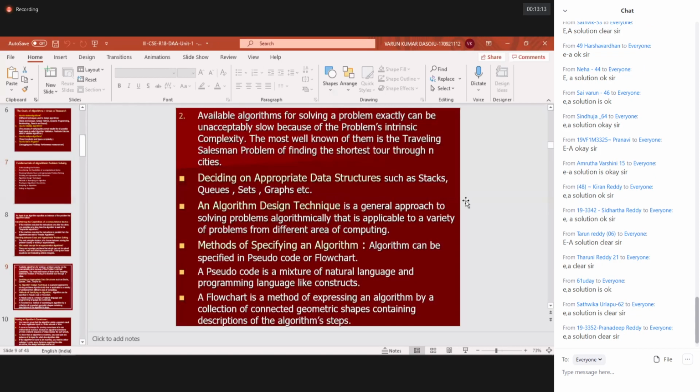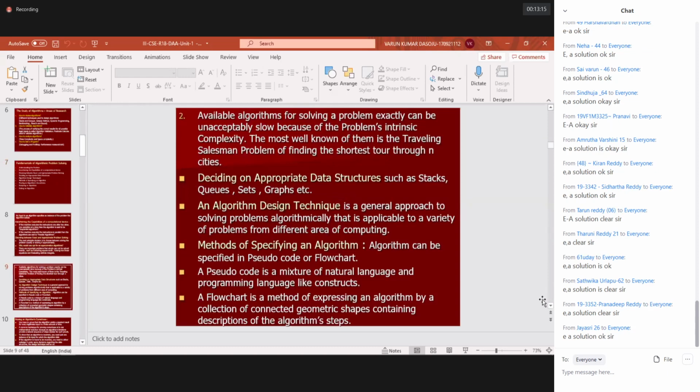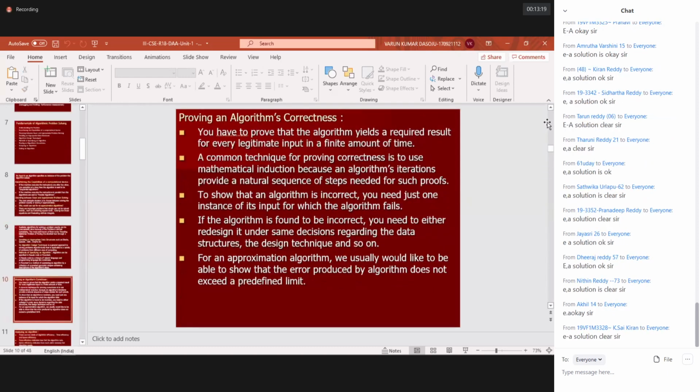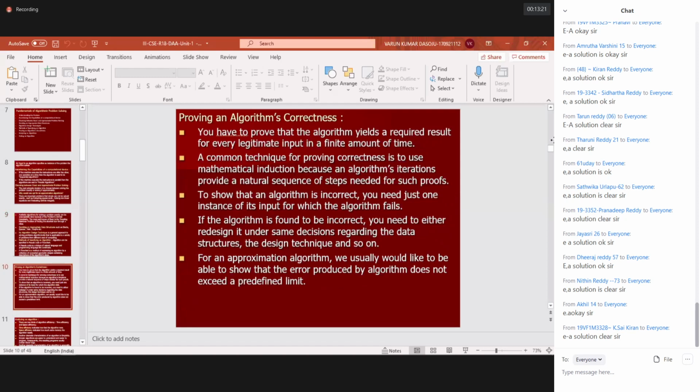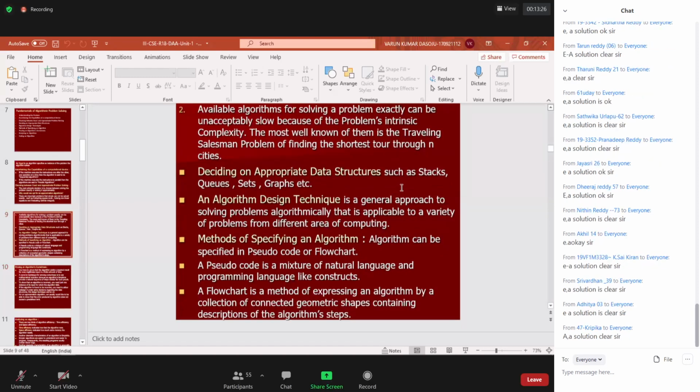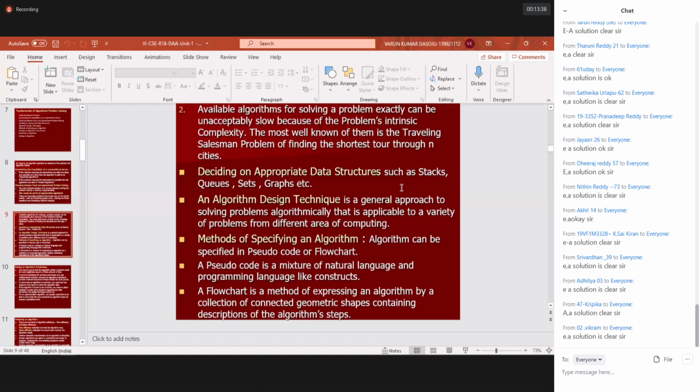What is an appropriate data structure? You might have come across different kinds of data structures while doing different labs, whether the SEM1 lab, SEM2 lab, or SEM3 lab. In data structures you might have come across stacks, queues, and linked lists.